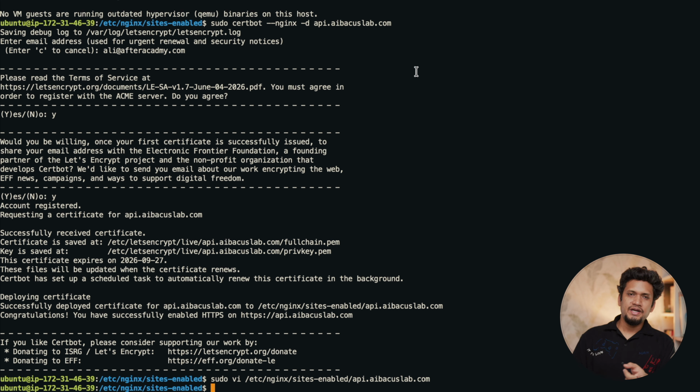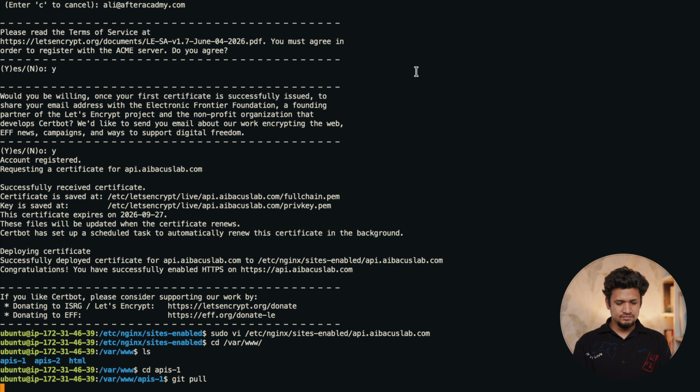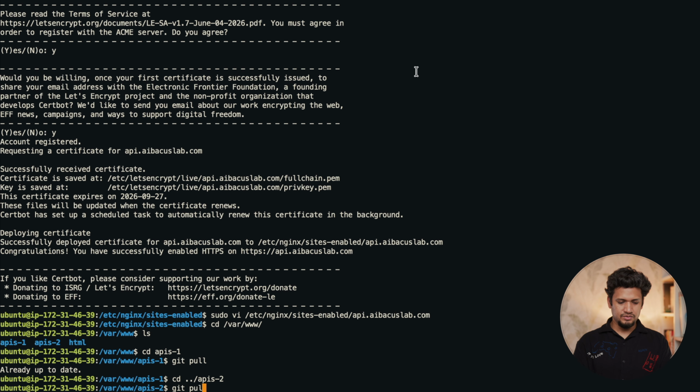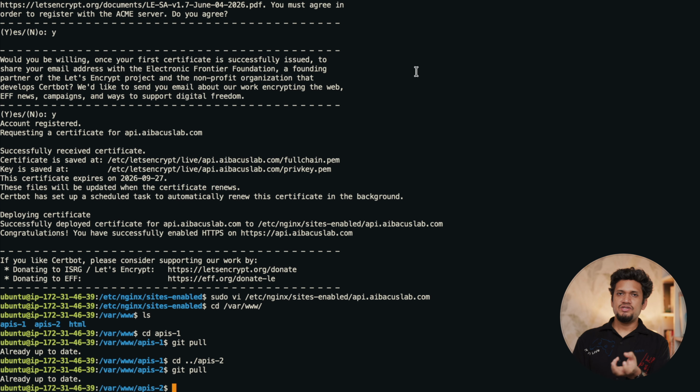Now, one more thing here. Suppose you have to update any API changes that you have done in the code. Simply you have to go to the directory where you have kept the project. Go to the APIs 1 and just write git pull. If there is any change, it will pull, and do the same in the APIs 2 as well. APIs 2 git pull. Now you will get the changes from your repository in both of these directories.